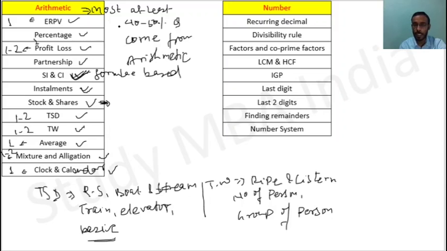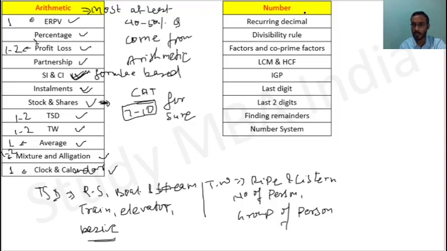So here, in this CAT 2020, I am saying you will get at least 7 to 10 questions from this arithmetic section. That is for sure. I'm saying you might get more than 10 also, but definitely you will get between 7 and 10. That is for sure. If your arithmetic is good, you will get a good score in quant and also a decent percentile, right? That we will discuss later, how many marks you will get, how much percentile.